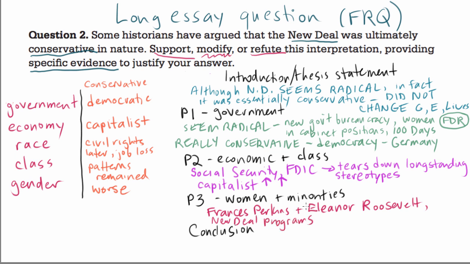But you could say at the local level, administrators are often preventing African Americans and other minorities from getting jobs. And you could also say that a lot of the New Deal programs were really definitely intended for men. And you could, for example, say the Civilian Conservation Corps was a program only for young men.